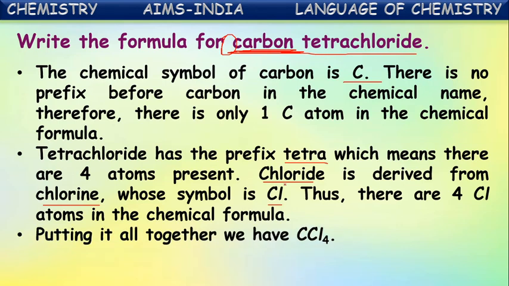By that we get the formula: carbon C and chlorine Cl, with tetra representing four chlorine atoms. So in total it becomes CCl4. The carbon tetrachloride chemical formula is CCl4. Okay.